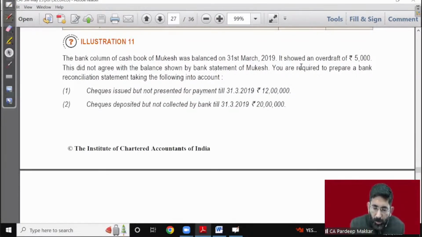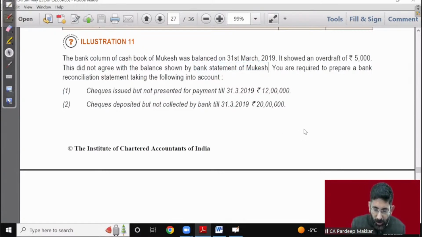Bank column of the cash book was balanced on 31st of March. It showed an overdraft of rupees 5,000, but this balance doesn't agree with the balance shown by the bank statement of Mukesh. That means balance as per cash book is given to you, that is negative balance of rupees 5,000, or you can say OD of rupees 5,000, but you don't have your bank balance as per passbook tallied with it.